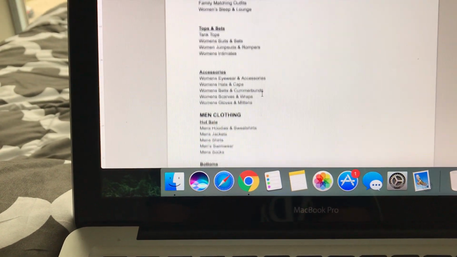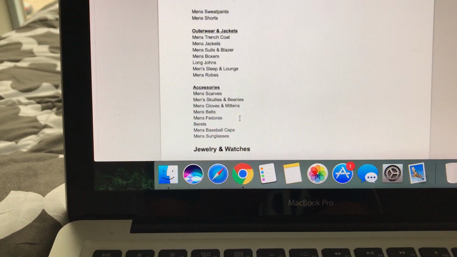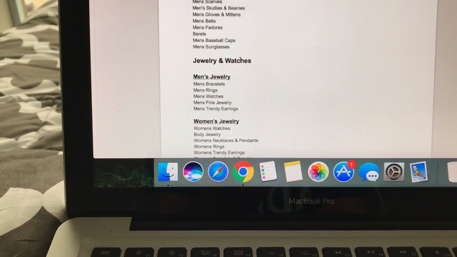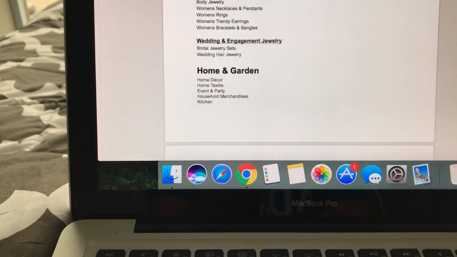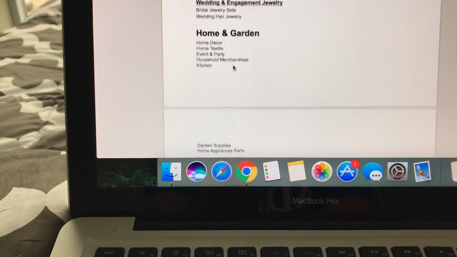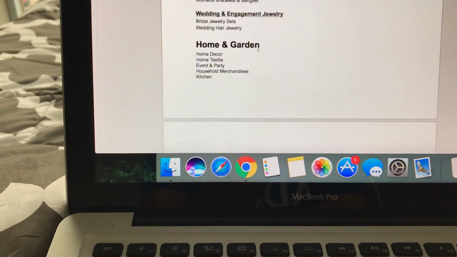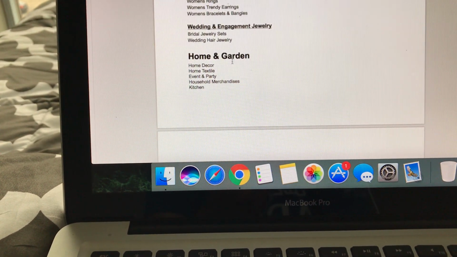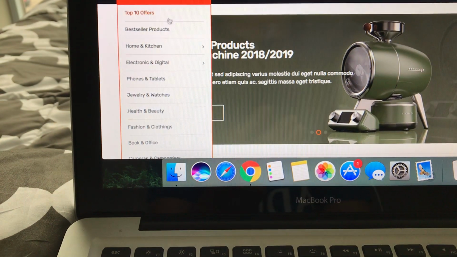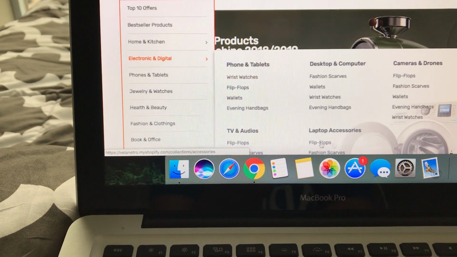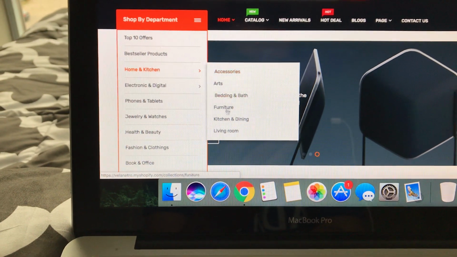There's also the other stuff. There's men's clothing, that's another department, and then the second stuff underneath. Jewelry and watches, that's another department. You already know, all these other ones have categories and subcategories. Home and garden is another one, but it doesn't have too many subcategories and categories itself. So it can just be like this one, where it doesn't pop up with all these different things, because it only has one category. So it could just be like this, right?